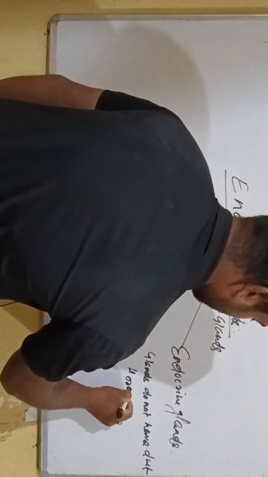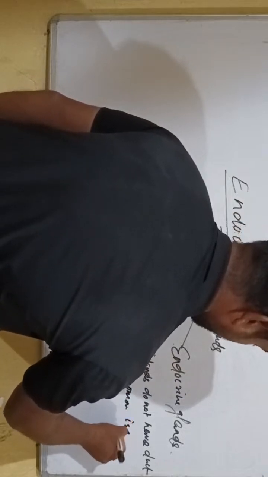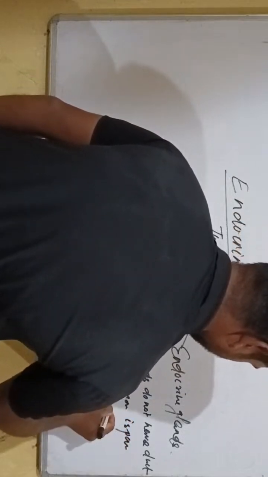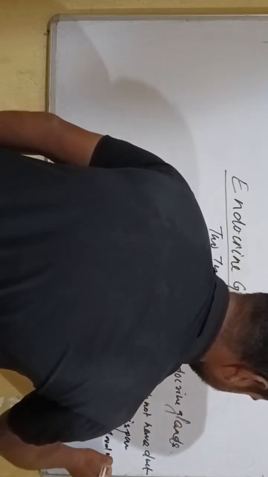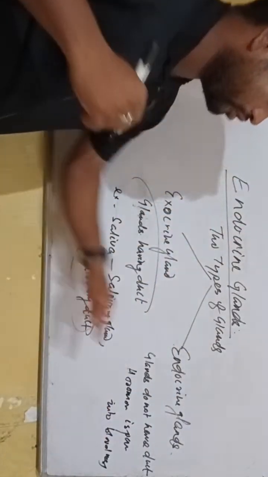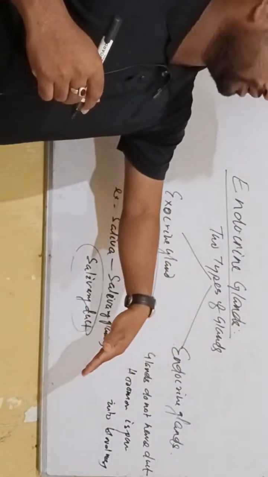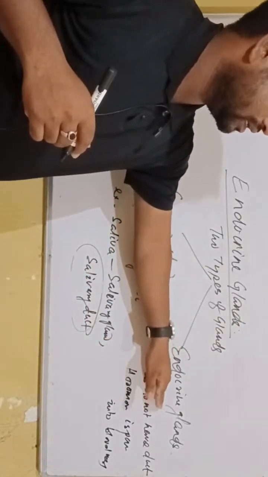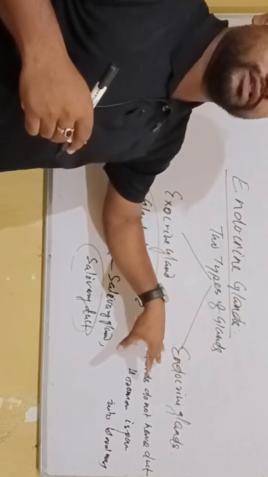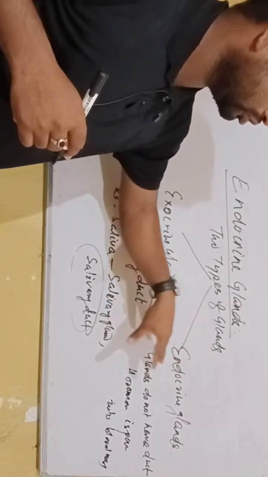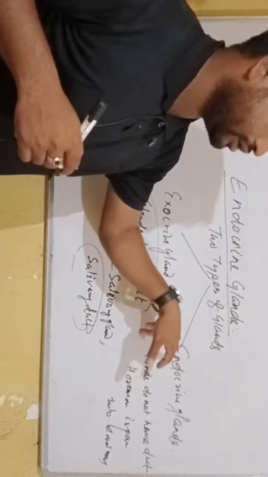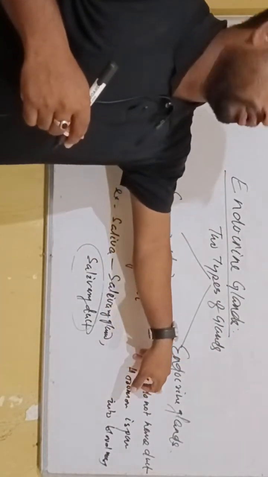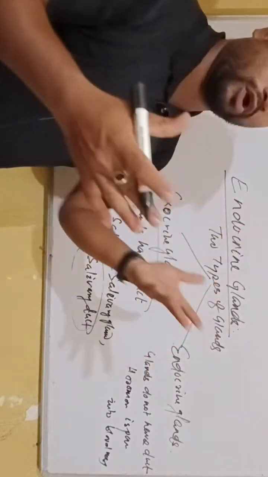They produce hormones which are poured directly into blood vessels. Endocrine glands do not have their own duct, so the chemical substances like hormones secreted in endocrine glands are poured directly into blood vessels.